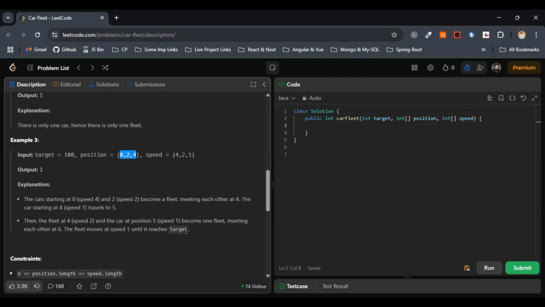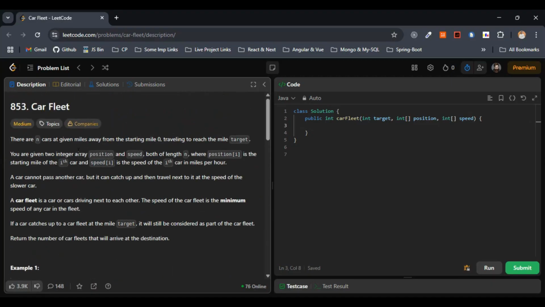Again, please do try it out with another example, with the same approach, and you'll understand the question better.